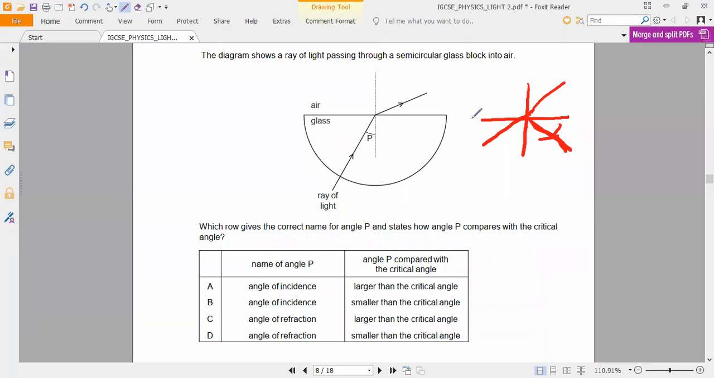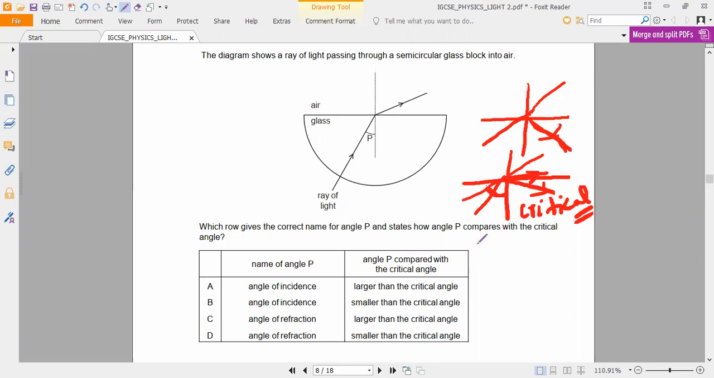Critical angle means, as we know, refraction will take place when the light is entering from one medium to another medium. Yes or no? Now, when the incident angle keeps on changing, at a certain angle the light, instead of going into the other medium, will start moving into the same medium. That incident angle is called the critical angle. Do you understand what I'm saying?